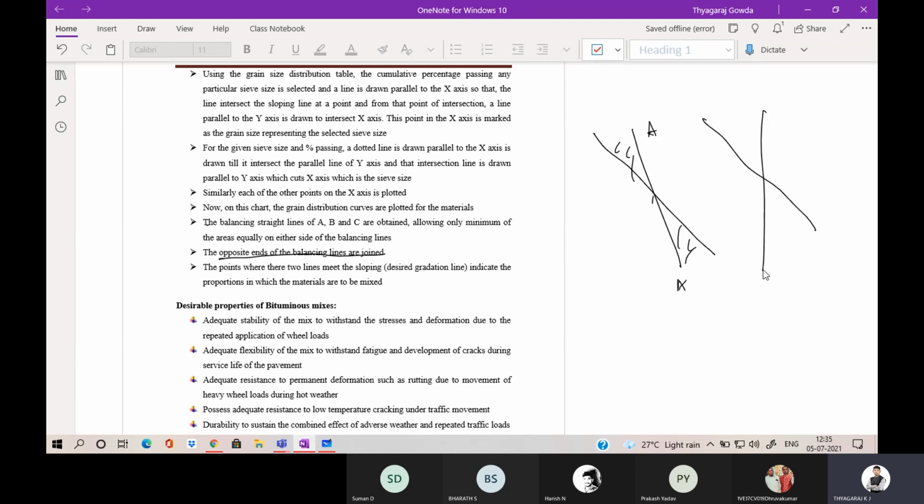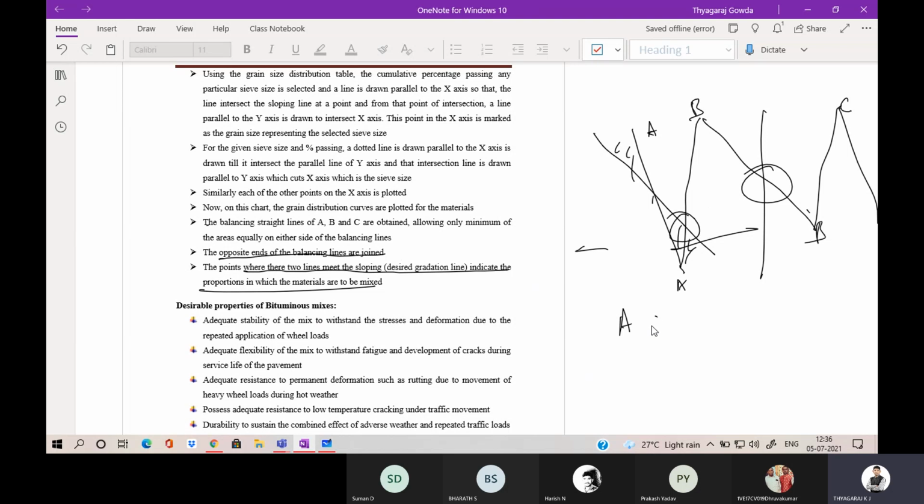There will be a B balancing line like this, so BB will be there. Joining the end point of A to the starting point of B, the end point of B will be joined with the starting point of C. Then the points where two lines intersect the sloping line indicate the proportion. So it will cut the desired line at one position. That portion we are going to call the quantity of A material, quantity of B material, and quantity of C material. Is it clear?